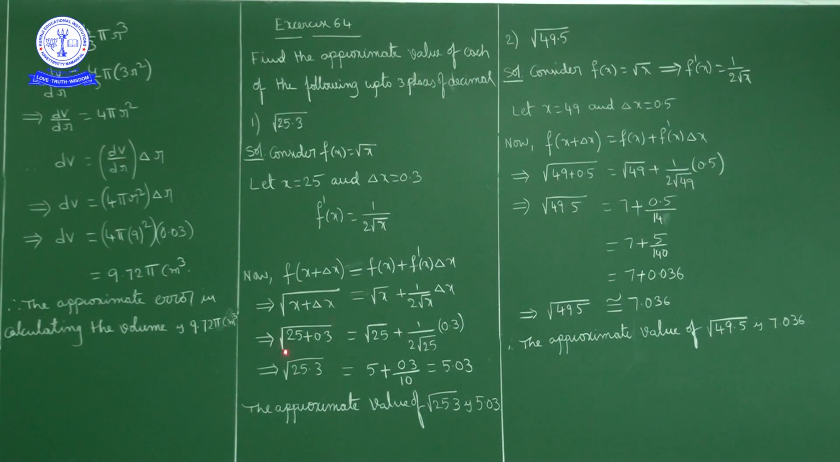So left hand side is square root of 25.3, equal to square root of 25, which is 5, plus 0.3 by 2 into square root of 25, which is 5, 2 into 5 is 10. So 0.3 by 10 is 0.03. So 5 plus 0.03 is 5.03. So approximate value of square root of 25.3 is what?